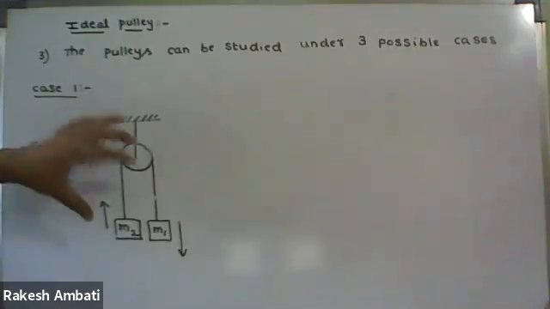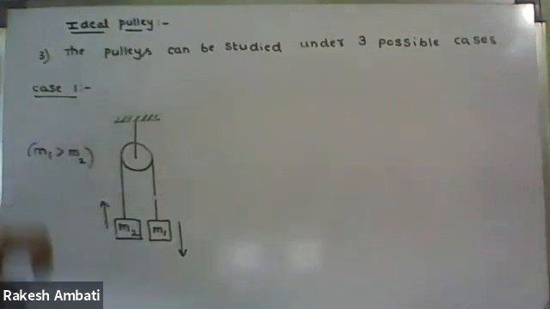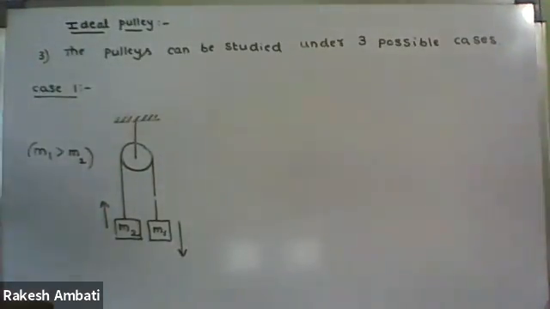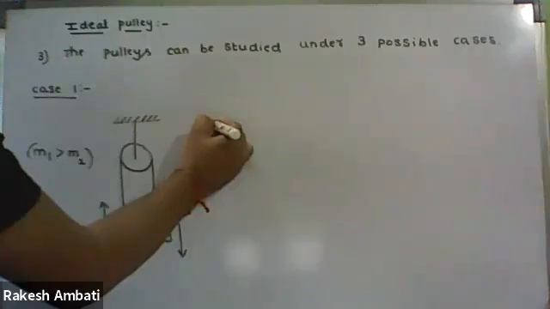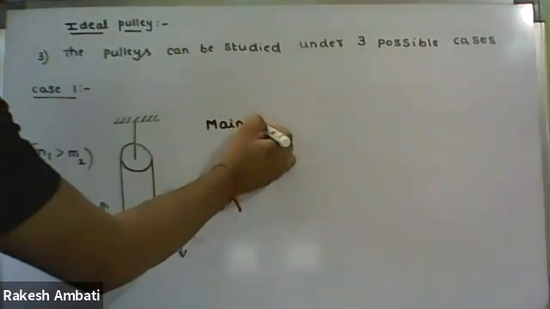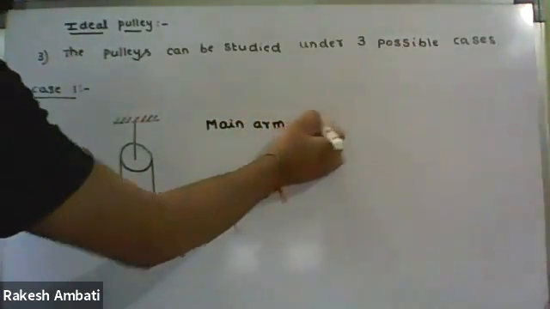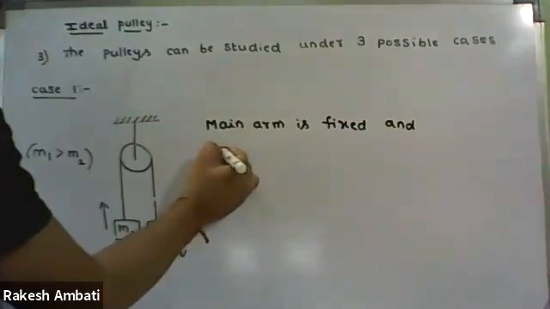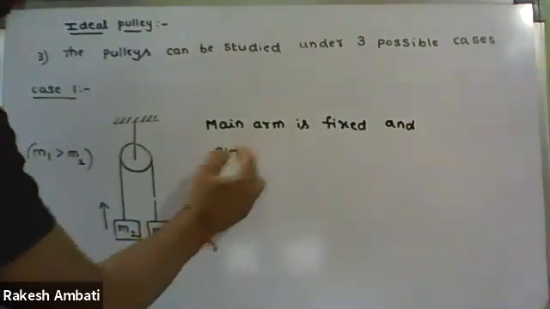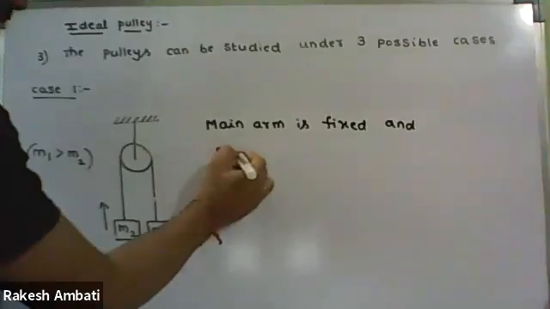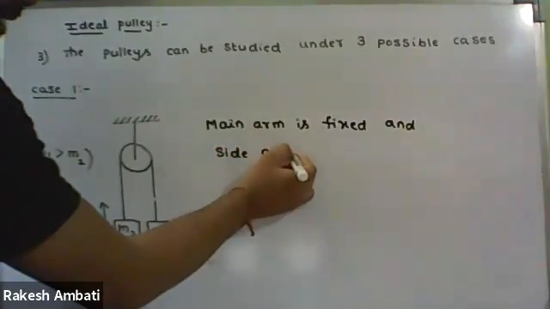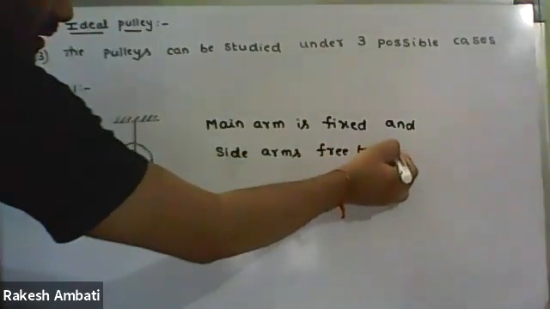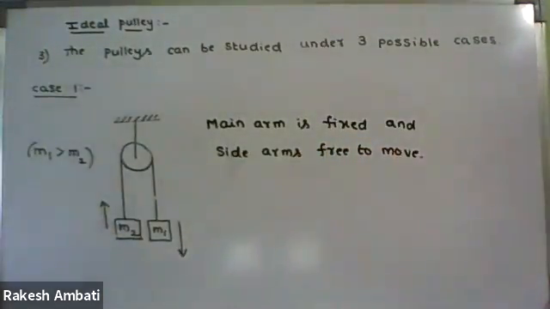So in the first case, what type of motion of the pulley do we have? Write down: the main arm is fixed, and the side arms are free to move.